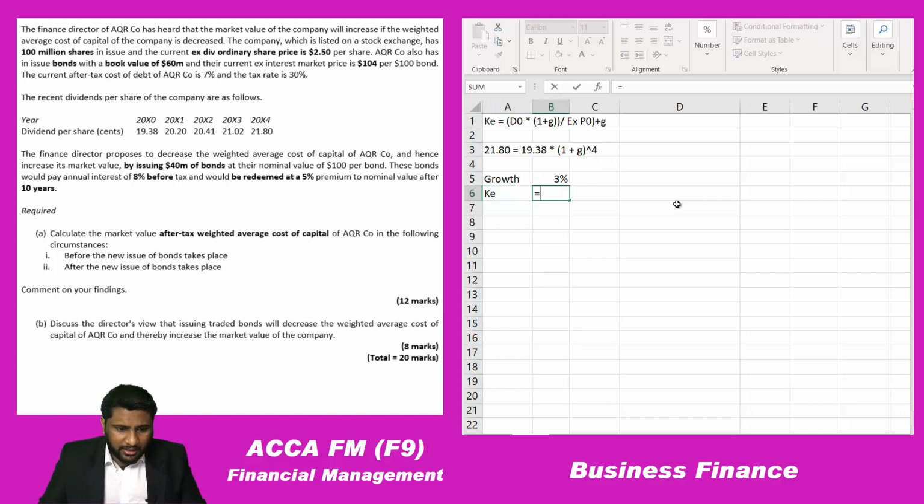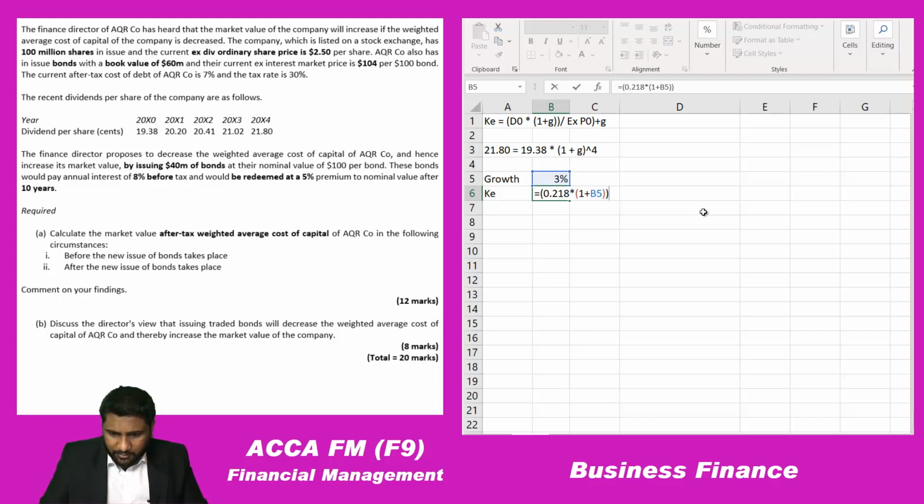So D0, the dividend which they have paid, is 21.80. Keep in your mind they have given this in cents, so I am going to do the calculation in dollars. Let me open a bracket, 0.218 into 1 plus g. The growth rate I am not going to type, I am going to link it. In your exam also you will have to do it like that. Don't type it as 3%. Close the brackets,